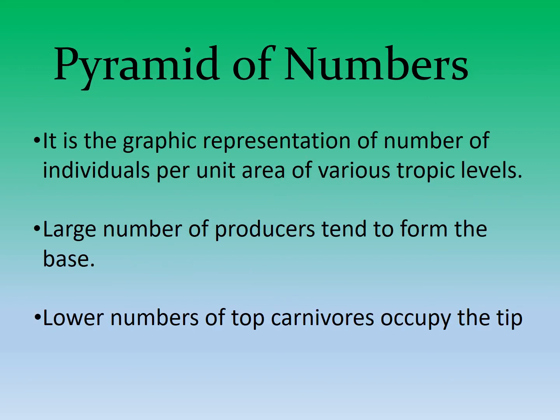First is pyramid of number. It is the graphical representation of the number of individuals per unit area of various trophic levels. The large number of producers tend to form the base and the lower number of top carnivores occupies the tip. Now, depending upon the environment, depending upon the ecosystem, the pyramid can be upright, it can be inverted, or it can be in spindle shape.